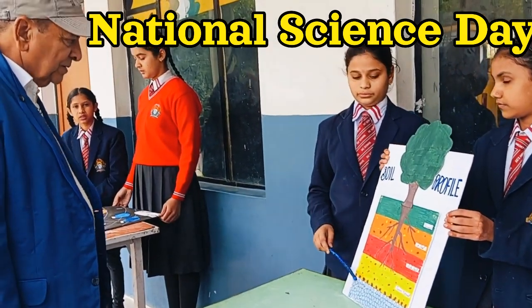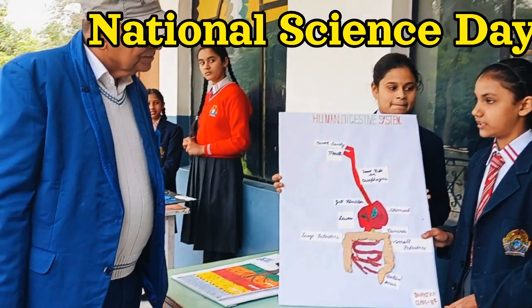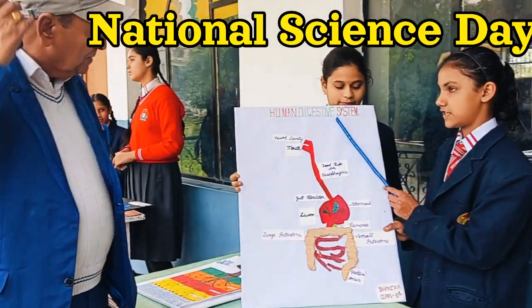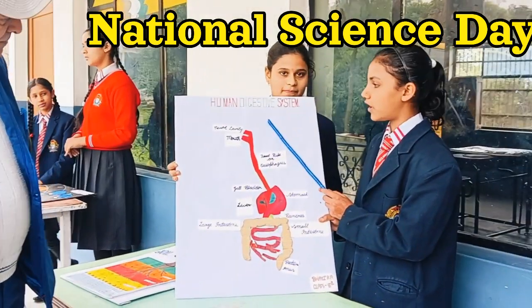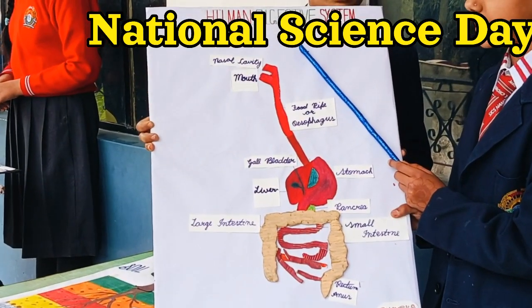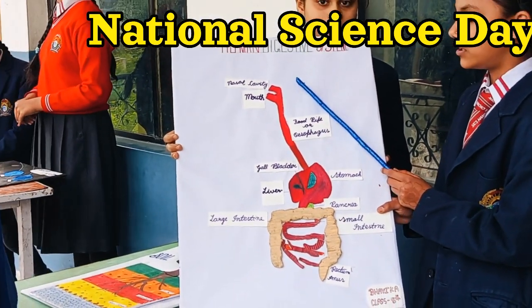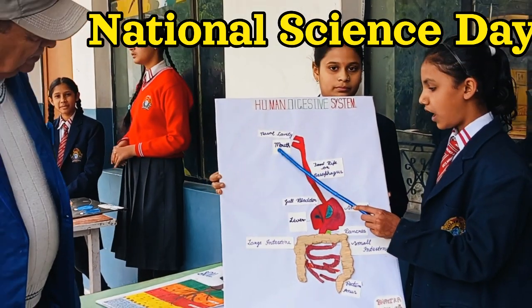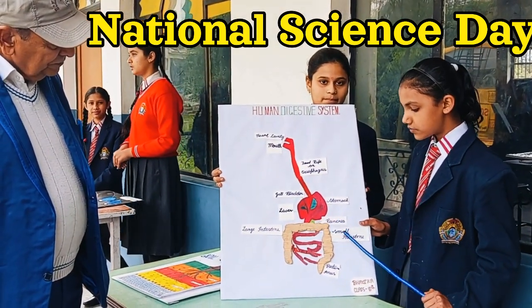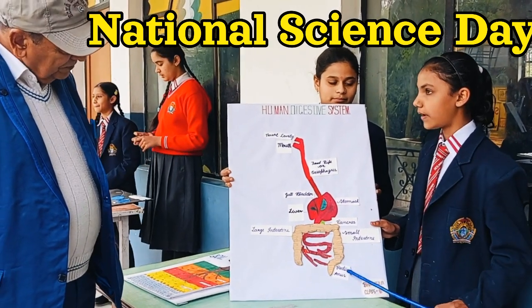Thank you. I am Bhavika and I am from 8th class. Today I am representing a science model on the human digestive system. The human digestive system is one of the most important systems. It helps in digesting food. It includes the mouth, food pipe, gallbladder, stomach, liver, pancreas, small intestine, large intestine, rectum, and anus.